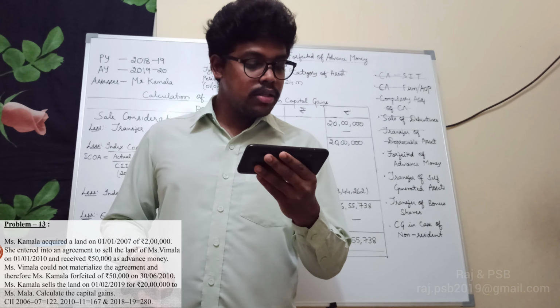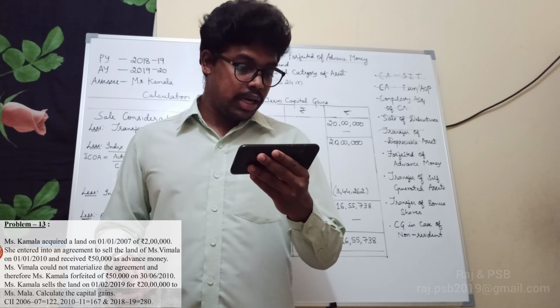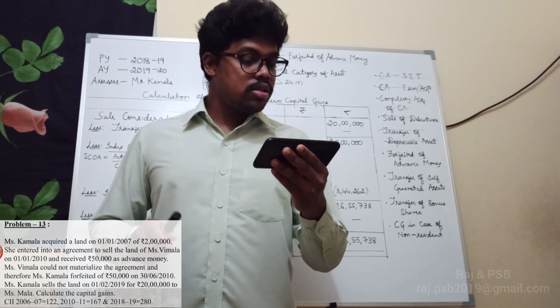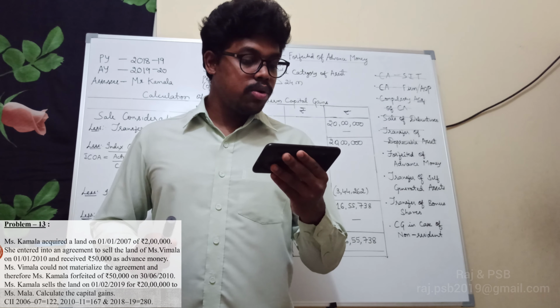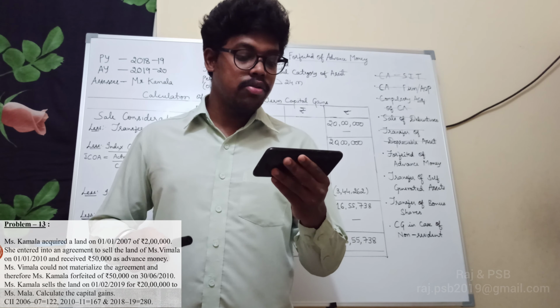Calculate the capital gains where CII, that is nothing but cost of inflation index, say 2006-7 it is 122, 2010-11 it is 167 and 2018-19 it is 280.